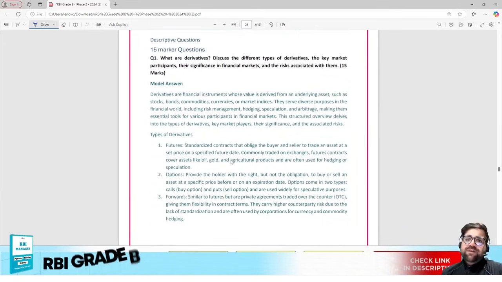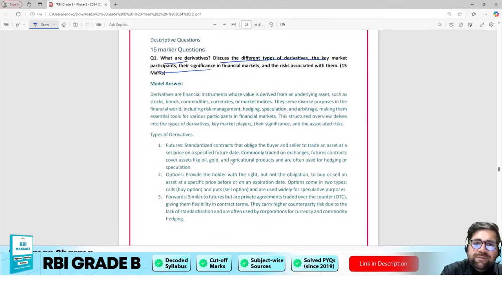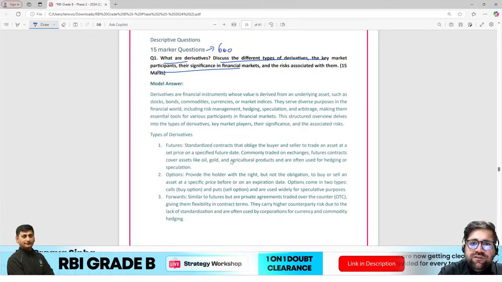Coming forward to 15 markers. What are derivatives? Discuss different types of derivatives, key market participants, significance in financial markets, and the risks associated. Now, this is a 15 marker question. Word limit is 600. If I was in your place, this question was on my target list.